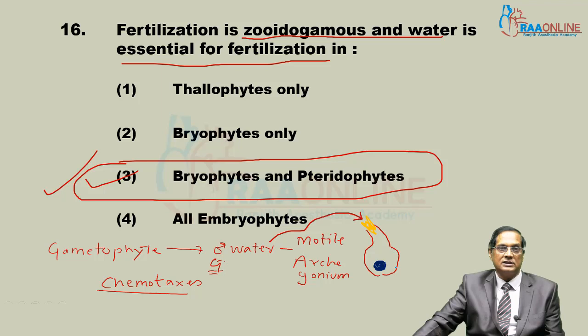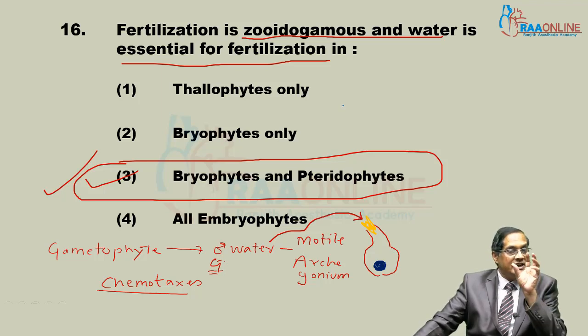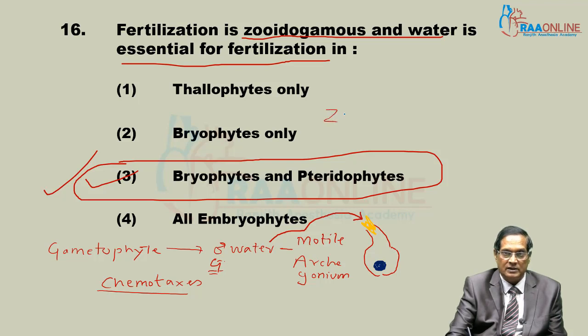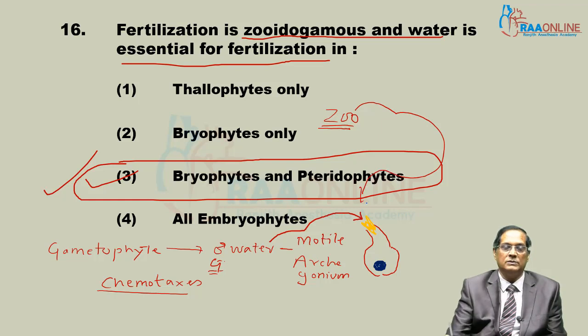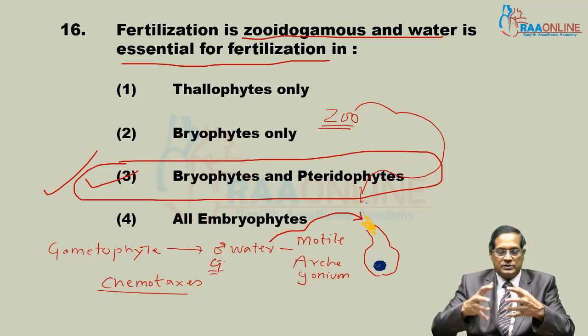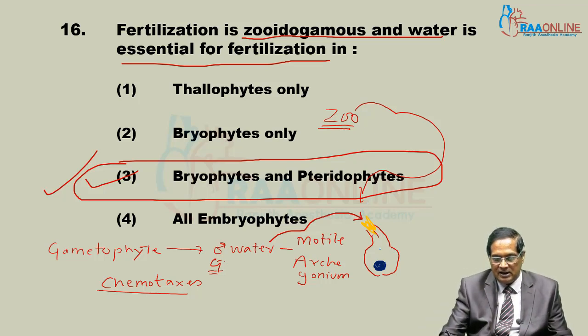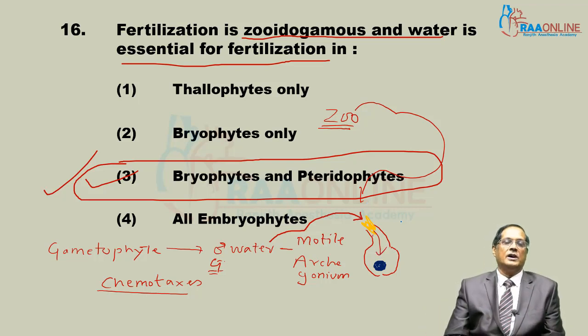For fertilization, zoo indicates motility. The male gametes are motile and reach the neck of the archegonium themselves. The fusion of a motile male gamete with the egg cell present inside the venter of the archegonium is called zoidogamy.